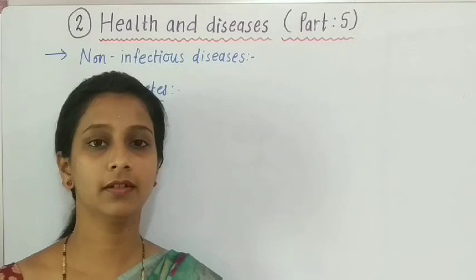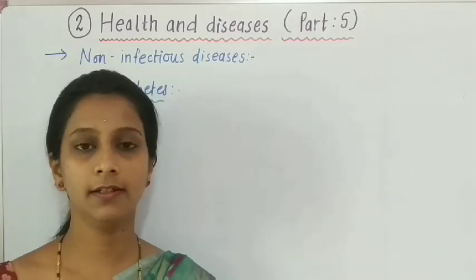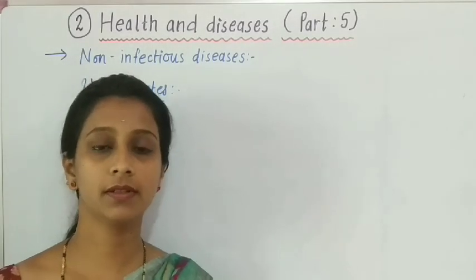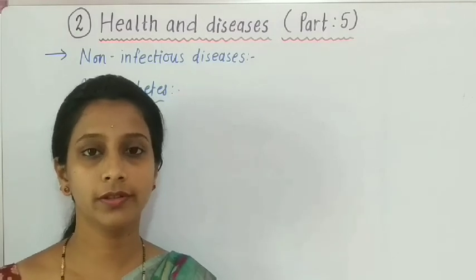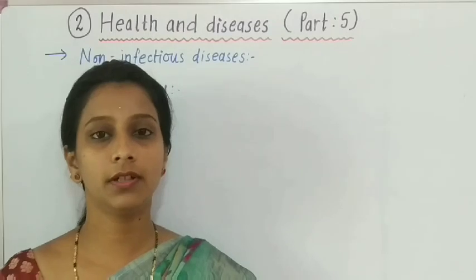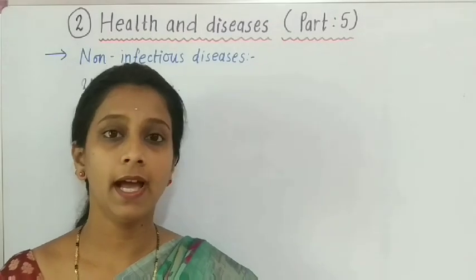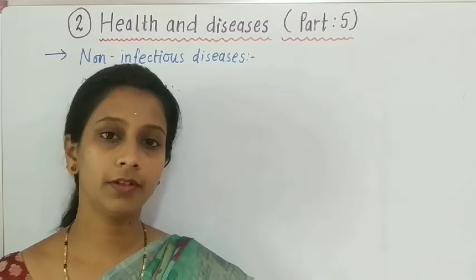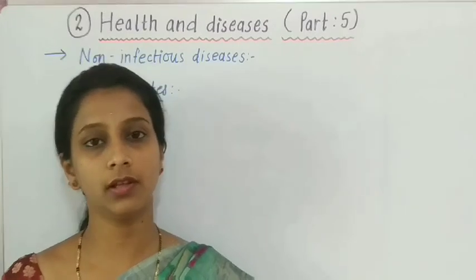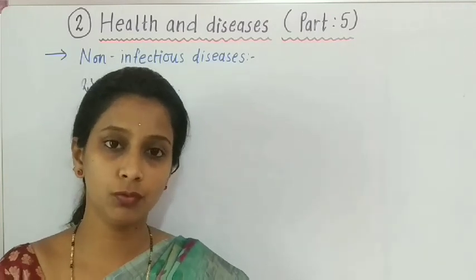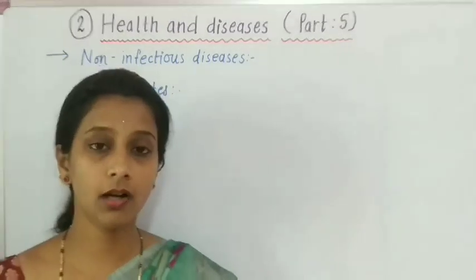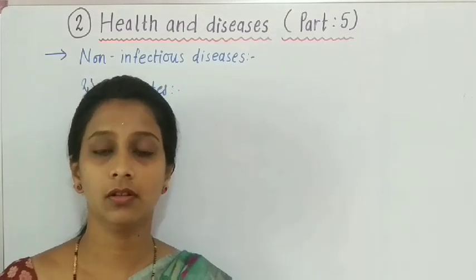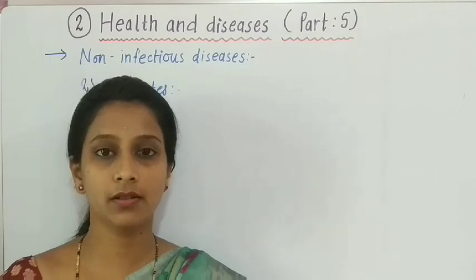Now students, come to the second example of non-infectious diseases. It is diabetes. What happens when a person suffers from this disease? Students, every day we consume different types of food items, and in that foodstuff sugar is present. After digestion, that sugar is mixed with our blood. So students, in the process of digestion, our pancreas produces a special kind of hormone.